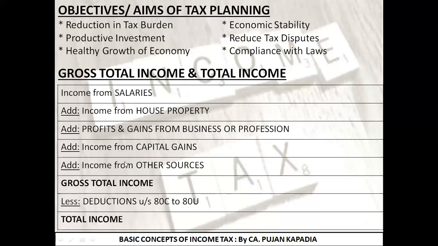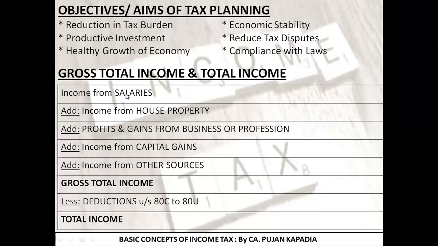As of now, my main purpose is this: if the question comes, what is gross total income? You are going to write: the addition of income received from all the five heads of income, from all the five sources of income, is known as gross total income. So what you are going to do practically is add the income that you are receiving from any of the sources.